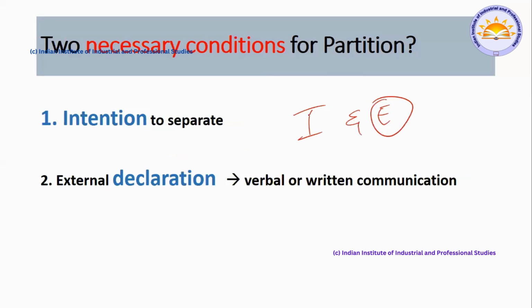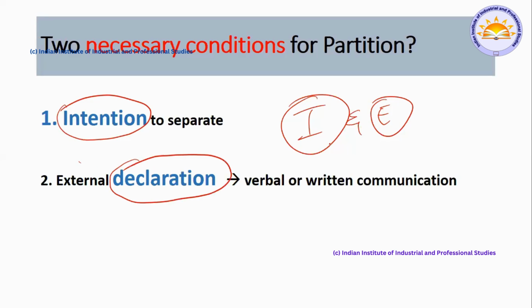That is the intention to get separated, and expression, that is declaration, that they express it: intention plus expression to get divided. So these are the two necessary conditions in order to execute a partition.